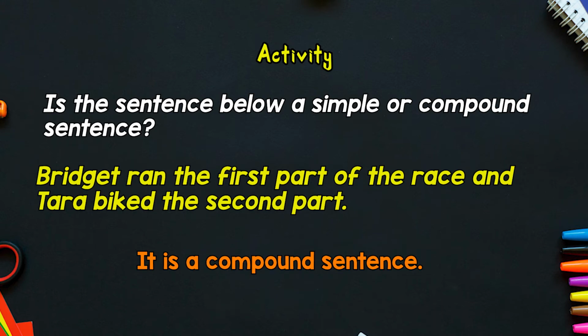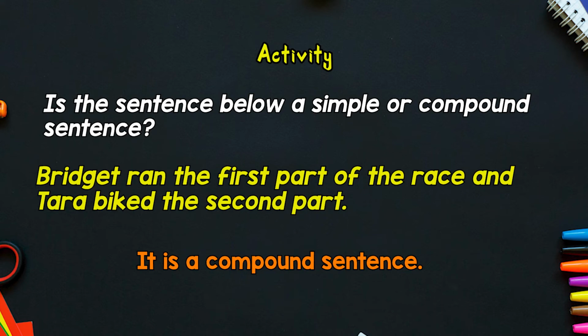It's a compound sentence because Bridget ran the first part of the race by itself is a sentence. That's our first independent clause. Tara biked the second part is our next independent clause. So we have the two being joined by the use of our coordinating conjunction and.